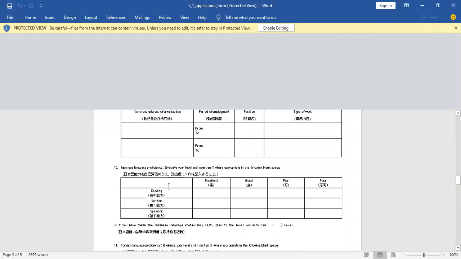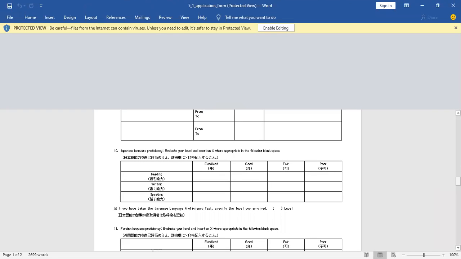In certain sections, they require Japanese language proficiency, like if you are applying to study Japanese in Japan. So they require you to have the language, maybe a little bit, but you should have a certificate. For other fields, it's optional, not required, by the way.